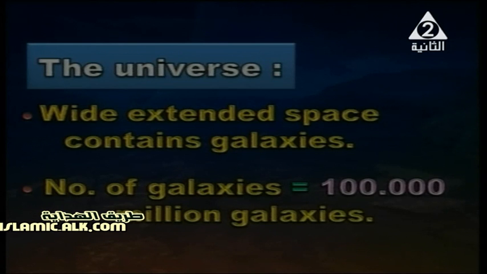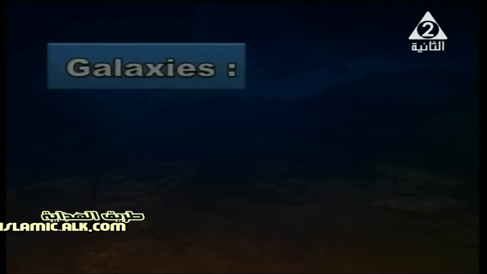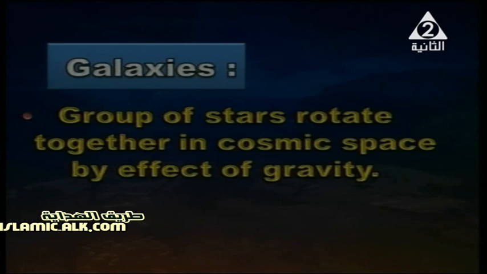100,000 millions of the galaxies. Oh, 100,000. You can say the number can be calculated. It's impossible to do that, but it's easy to say. For this case, the definition for the galaxy: a group of stars rotate together in cosmic space by the effect of the gravity, to be fixed, not away, not be closed.